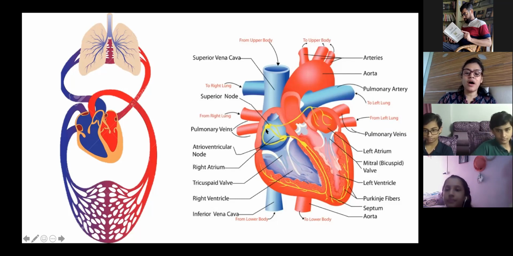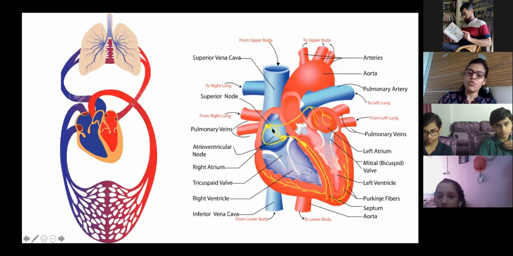Right side carries carbon dioxide rich blood and left side carries oxygen rich blood. Continue, Abdullah. And then from there it goes to the right ventricle.